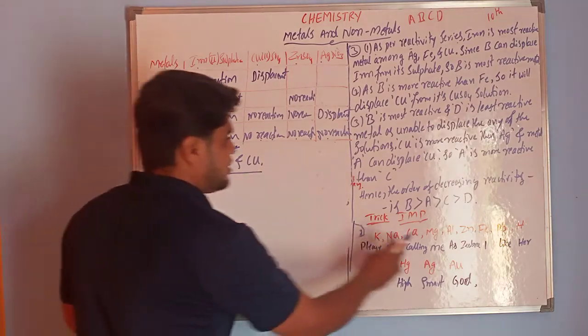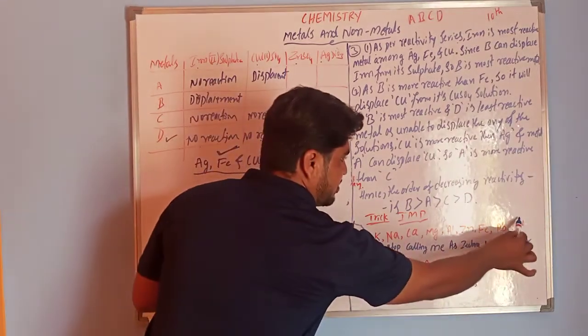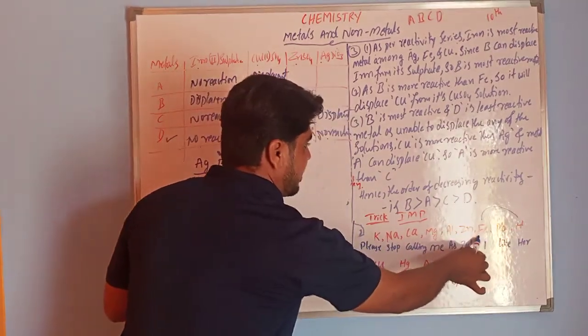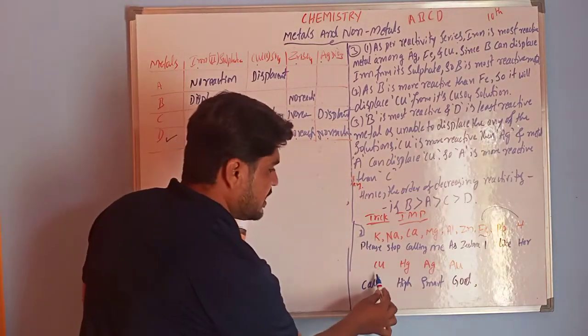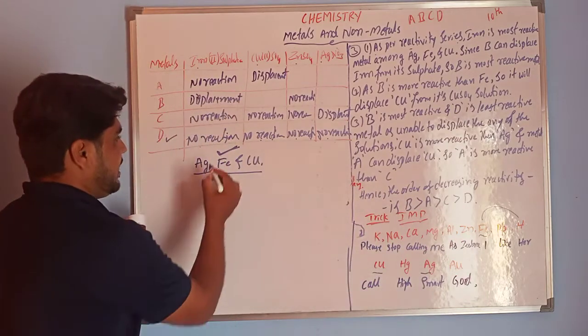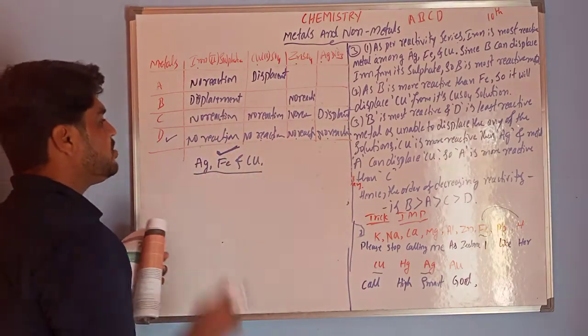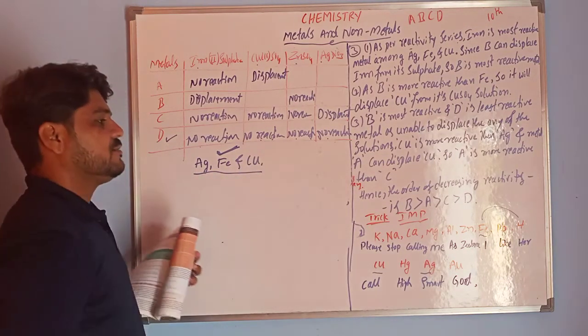Why? Just observe this reactivity series. Iron is here, that means we can observe iron above hydrogen. Copper and silver are below hydrogen. That's why iron is the most reactive among silver and copper.